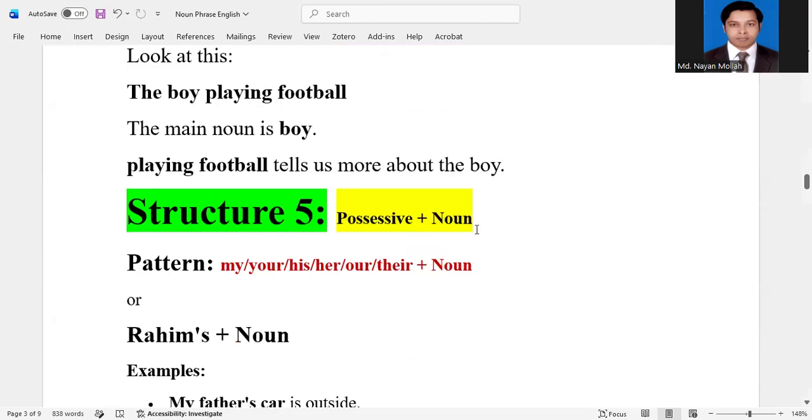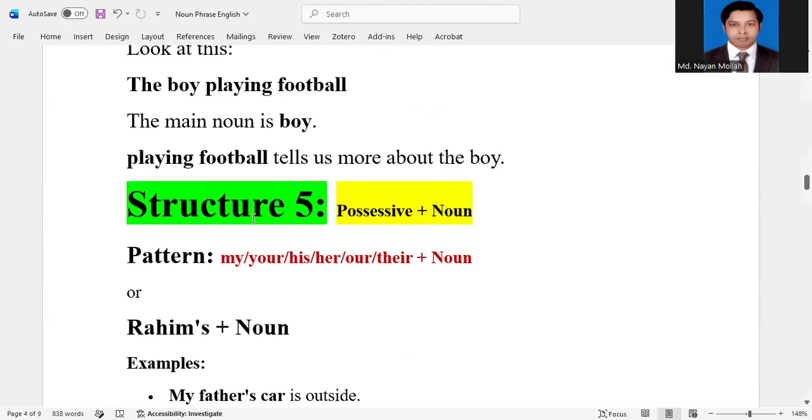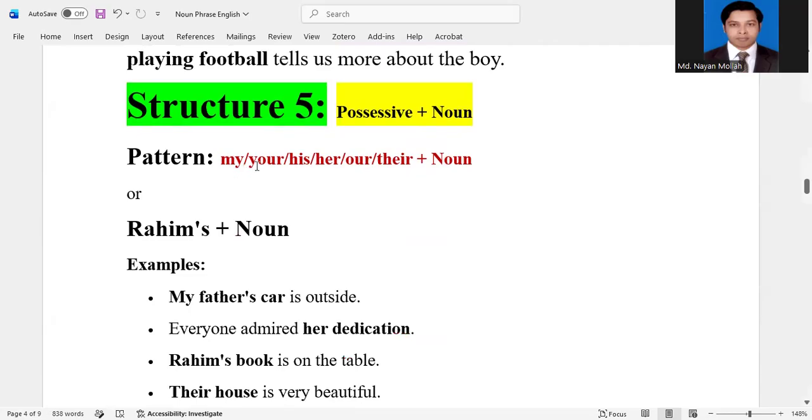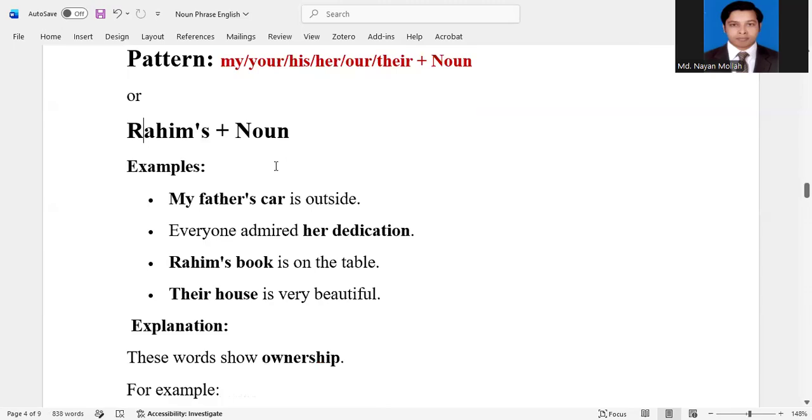Now I will discuss another structure, structure number 5: possessive plus noun. Pattern: my, your, his, her, our, their, its plus noun. Or Rohim's or Karim's, using apostrophe s. That means we will use apostrophe s with nouns or names. So Rohim's plus noun. For example: my father's car is outside.